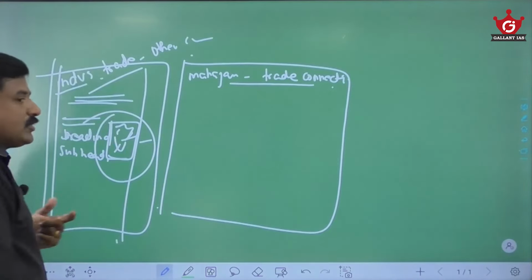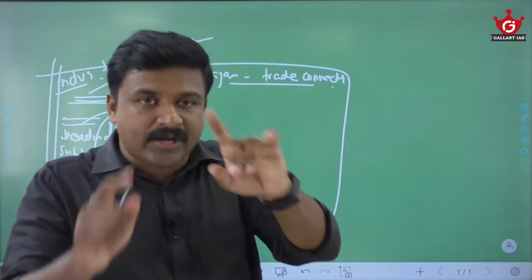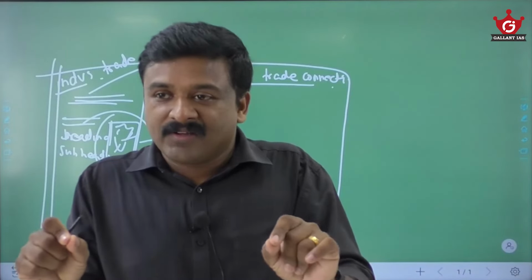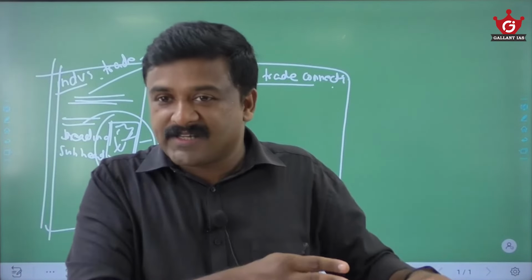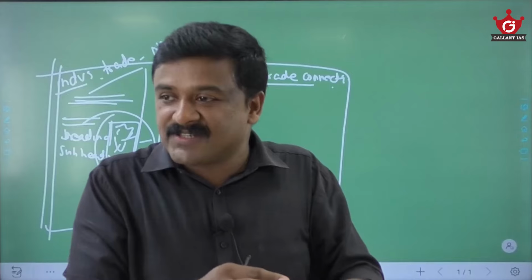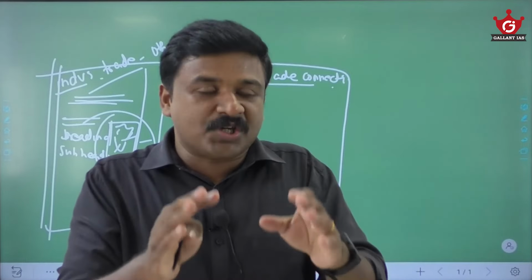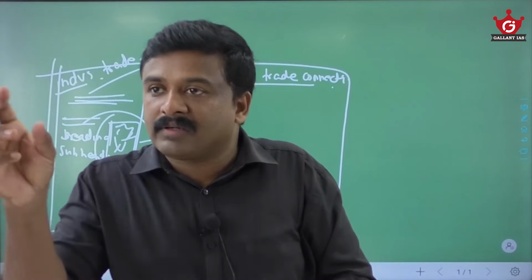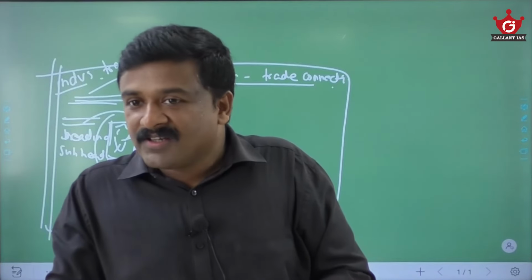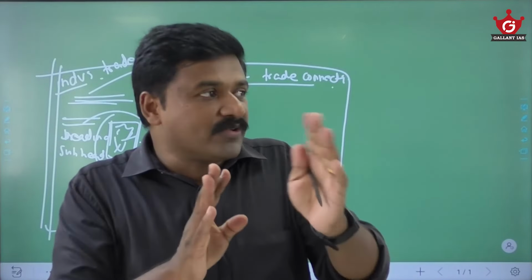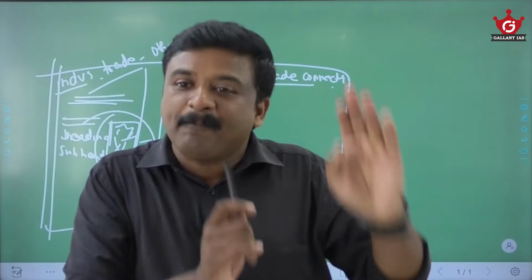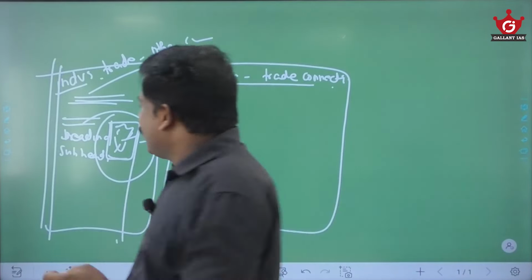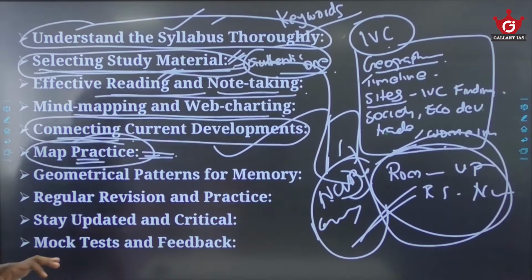When you practice Buddhism and Jainism, in the map itself you can locate the popular Buddhist and Jain centers, the popular ancient educational centers, trade cities, capital cities, cave architecture sites, or the popular schools of sculpture. All this you can mark in the map itself. So give importance to that map work also. That will help fetch you good marks.